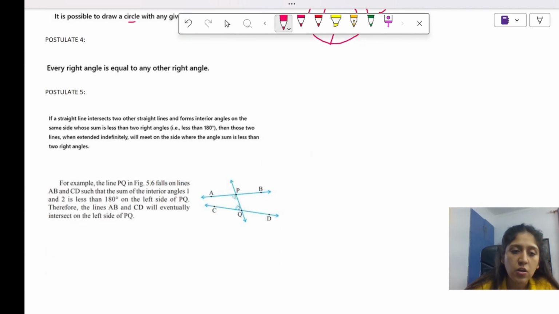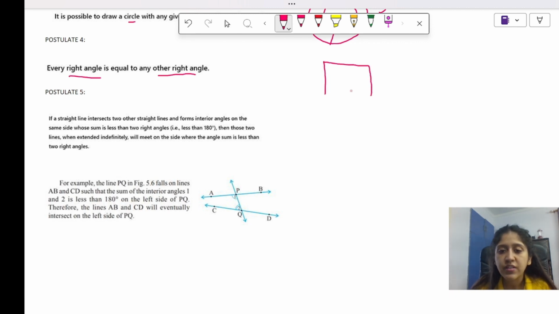Fourth postulate. The fourth postulate is every right angle is equal to any other right angle. What does this mean? Let's see. If I have drawn a square, okay, this is a square. Okay, let me just draw it once again.